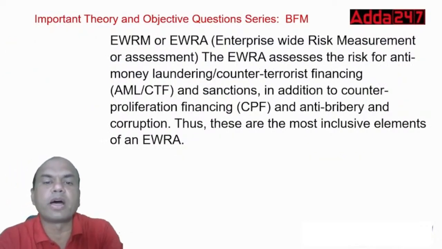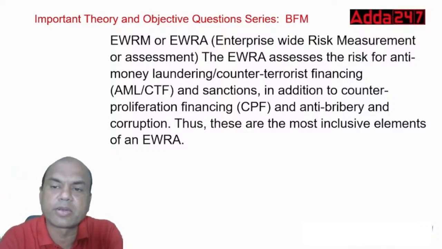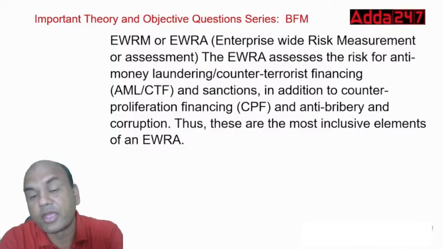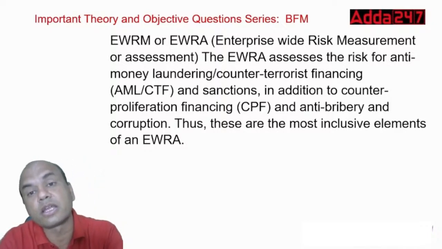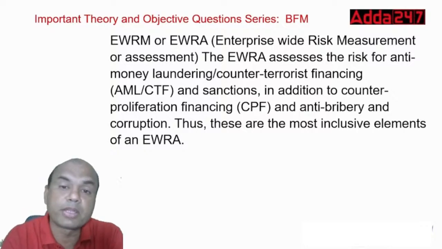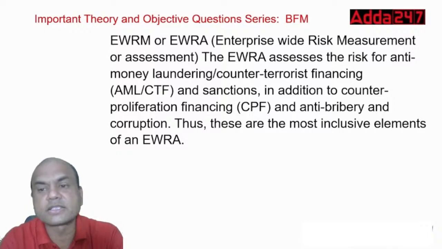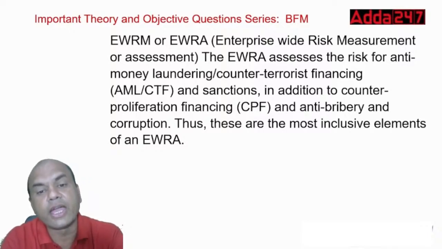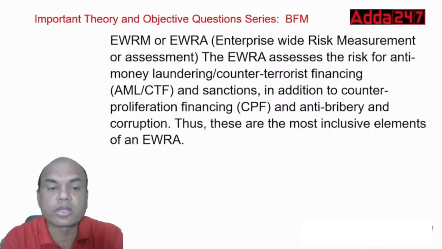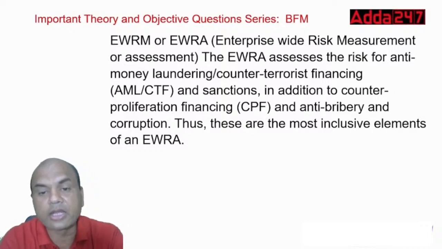What is EWRM or EWRA? What do you mean by this? Enterprise wide risk measurement or risk assessment. Enterprise wide means total, related to the enterprise, complete company wise. EWRA or EWRM assesses the risk of anti-money laundering and counter-terrorist financing, that is AML and CTF, and sanctions, in addition to the counter-proliferation financing and anti-bribery and corruption.